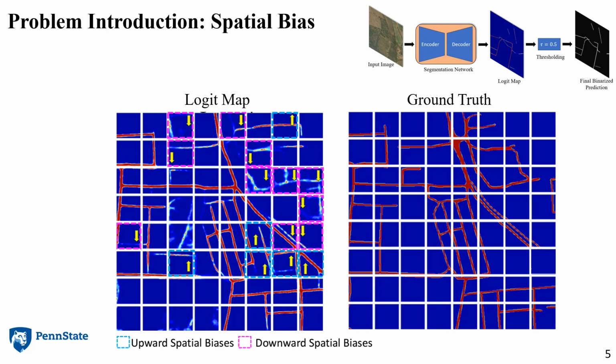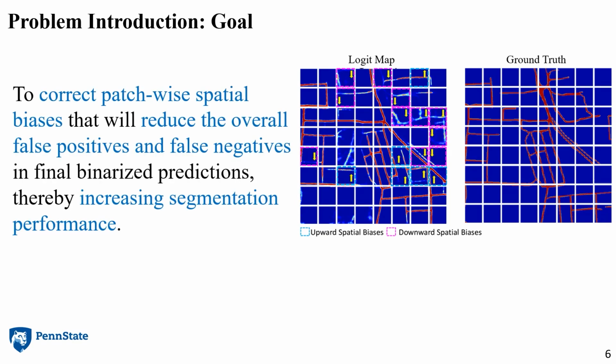So what is the goal of our method? The goal is to correct patch-wise spatial biases that will reduce the overall false positives and false negatives in final binarized predictions, thereby increasing segmentation performance.